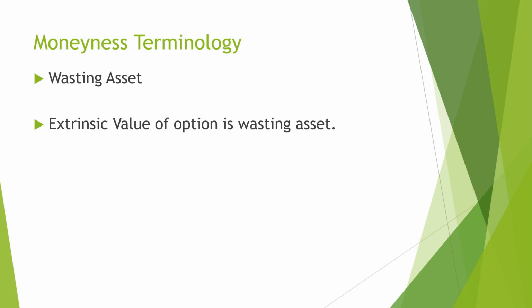Cars are a good example of a vesting asset. When we buy a new car, we pay around 10 lakh, for example. If we want to sell that car to someone else the very next day, can we sell it for 10 lakhs? It is not possible. Once we pay the full amount and register the car in our name, even if we sell it immediately, the next day without driving even 1 kilometer right from the showroom, even in this case we won't be able to get 10 lakh rupees.